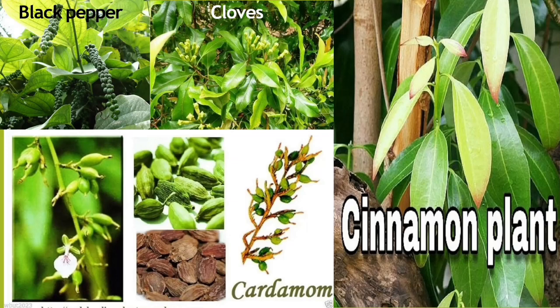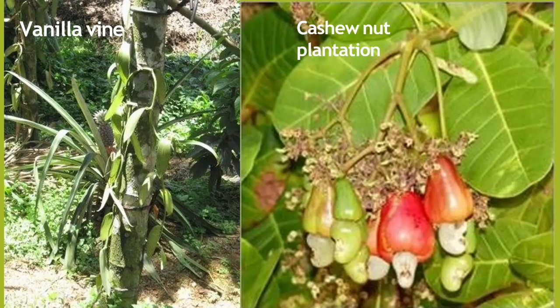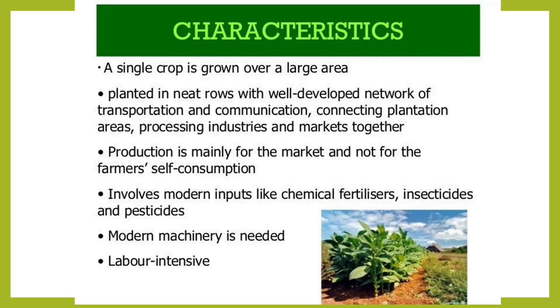Now, here are some spice names: black pepper, cloves, cinnamon plants, cardamom plants, cashew nut plantations, vanilla. Now, what is the characteristic of these? Commercial farming means a single crop is grown over a large area, planted in neat rows, with a well-developed network of transportation and communication connecting the plantation areas, processing industries and markets together. Production is mainly for the market and not for the farmer's self-consumption.